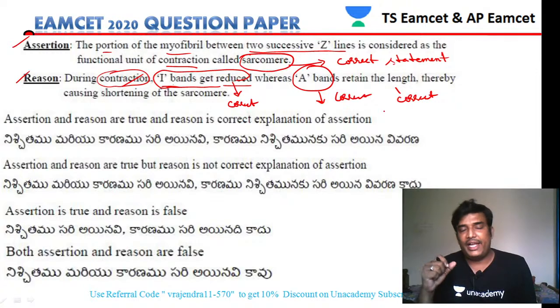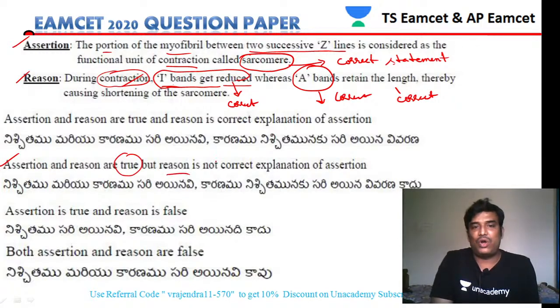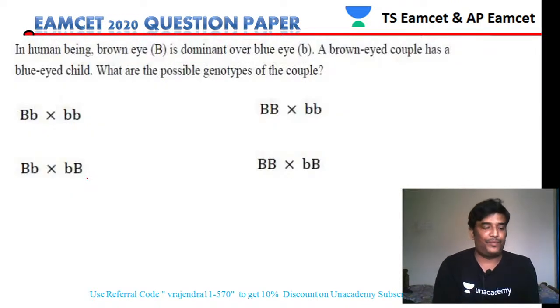Why? Because in the assertion the discussion is about the Z line, but the reason is explaining about the I band and A band, not about the Z line. So assertion and reason both are true, but the reason is not the correct explanation for the assertion. So based on that, we'll take option 2 as our answer.